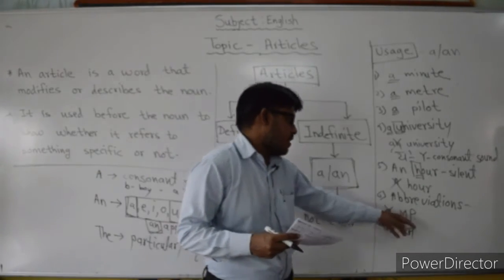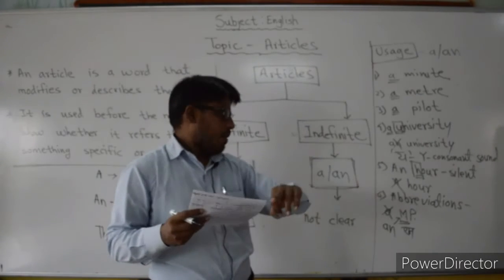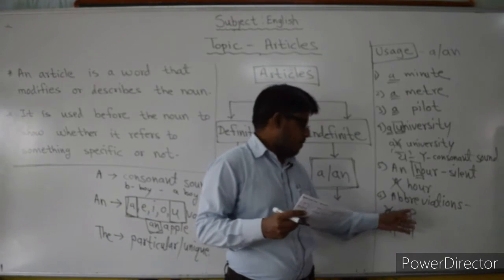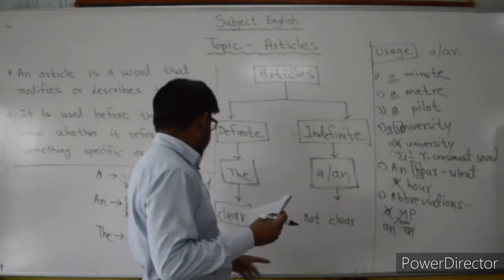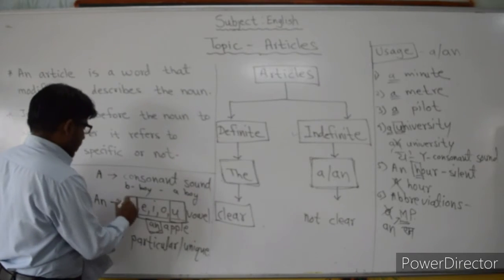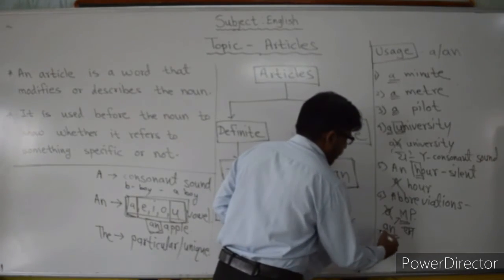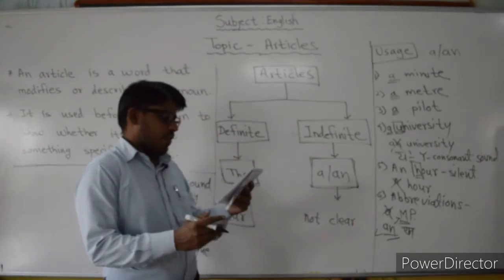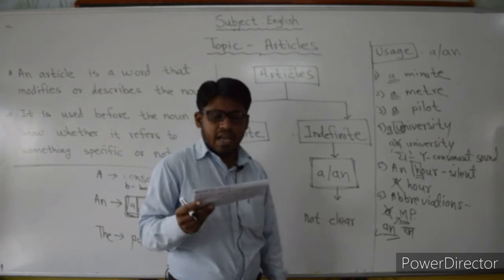The long form of this word is Member of Parliament. That is the abbreviation of Member of Parliament, that is MP. Then before the M, because of the sound, an A sound is there. Here, all these are vowel sounds. So we are going to use here the article "an." "An" is right. So in this way, we have seen these 6 uses of the "a" and "an" article.